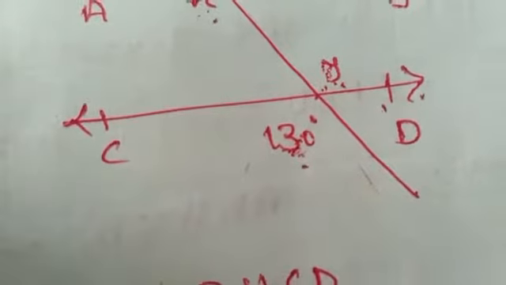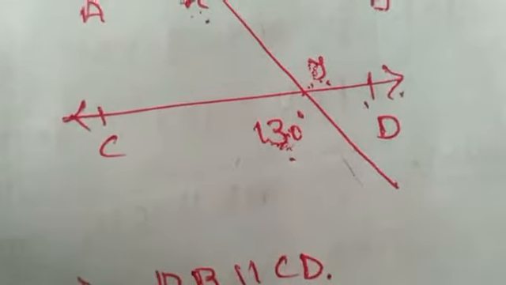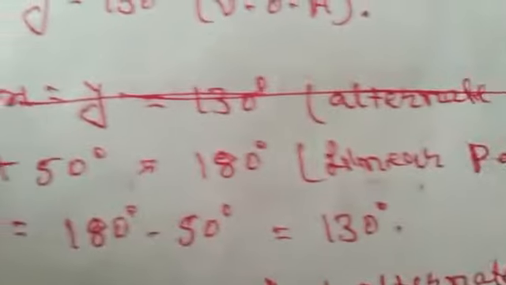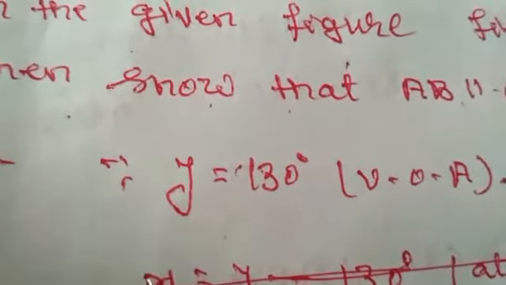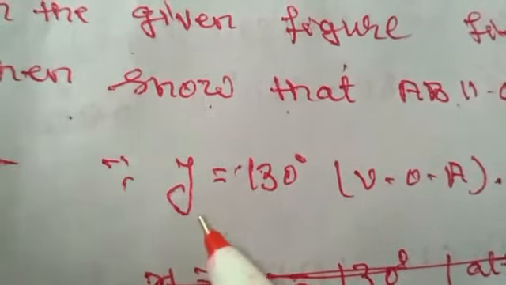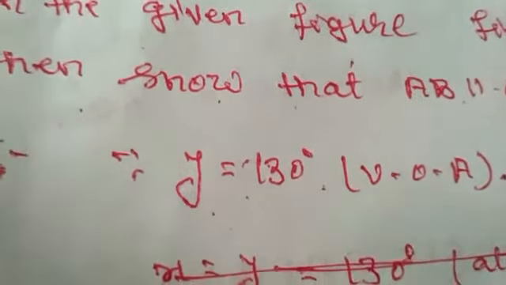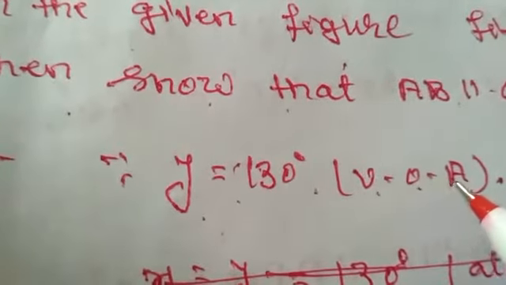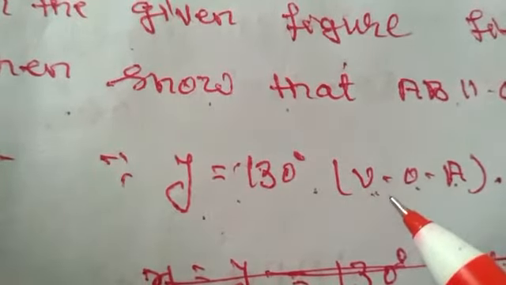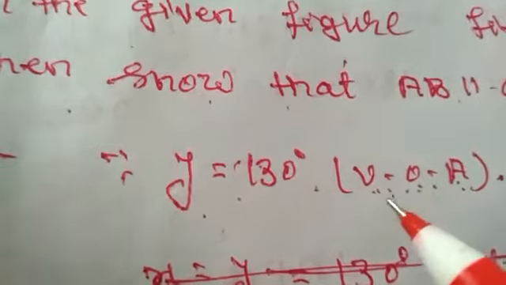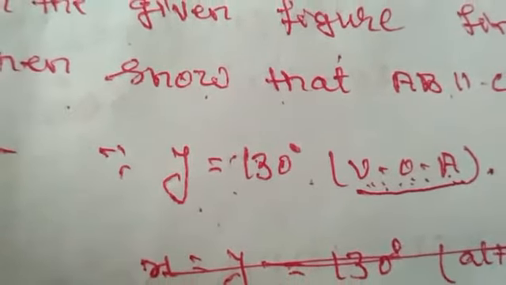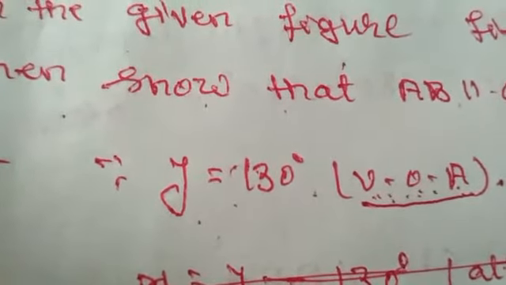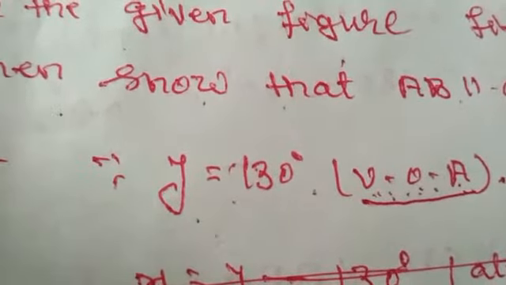That's why these two angles will be equal, and this is known as vertically opposite angles. So in the solution of this question, we can write y equals 130 degrees. The reason is vertically opposite angles. In short, we write V.O.A., that is vertically opposite angles, which are always equal. So now we got the value of y. Now we have to find the value of x.